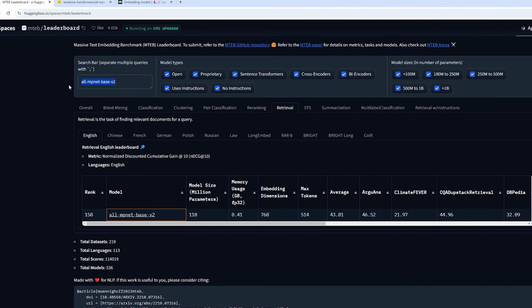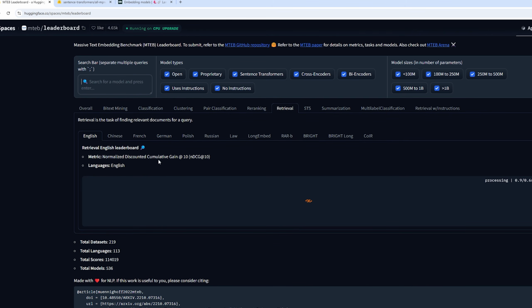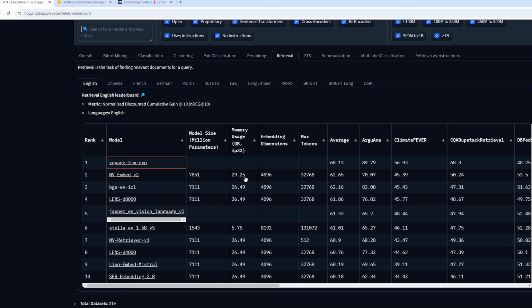So we'll go back. Let's remove this search query here, and let's look at the leaderboard. So 30 gigabytes of memory usage is way too high for my machine. I think I have 32 gigabytes, but obviously that would use way too much.